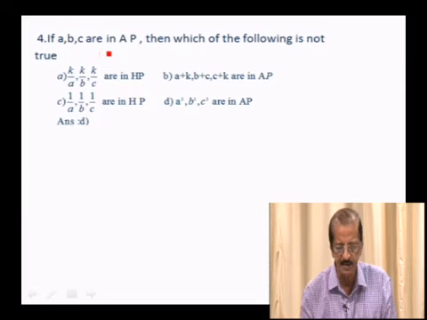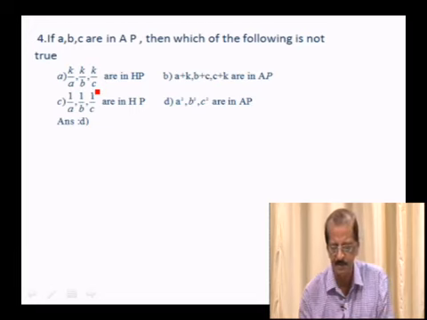If A, B, C are in AP, then which of the following is not true? A, K by B, K by C are in HP; A plus K, B plus K, C plus K.